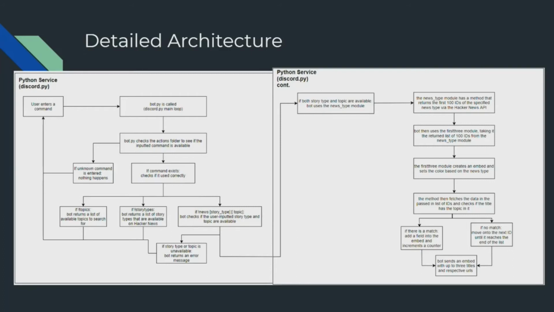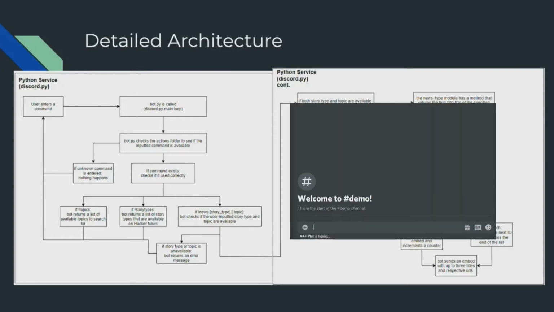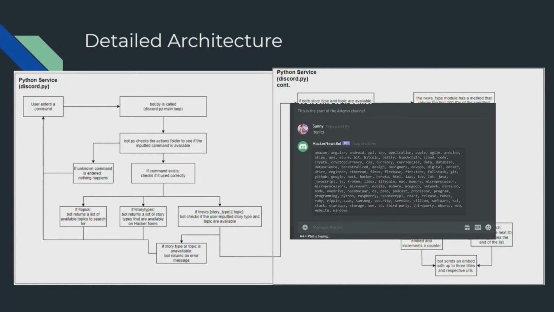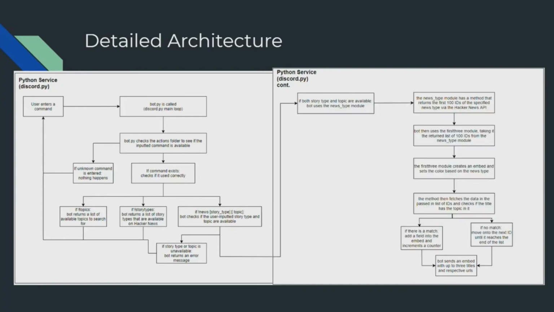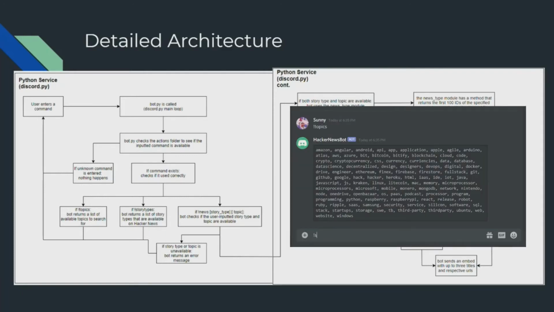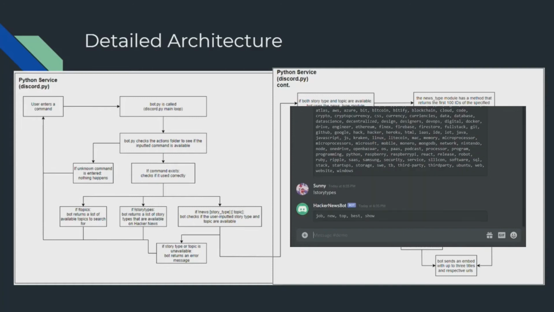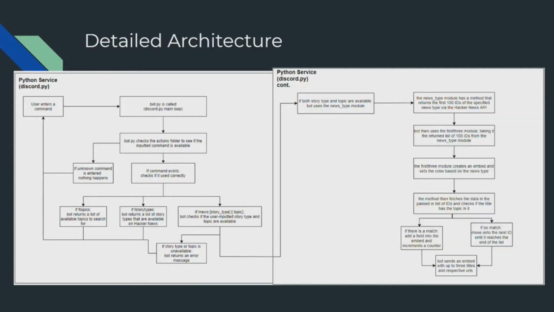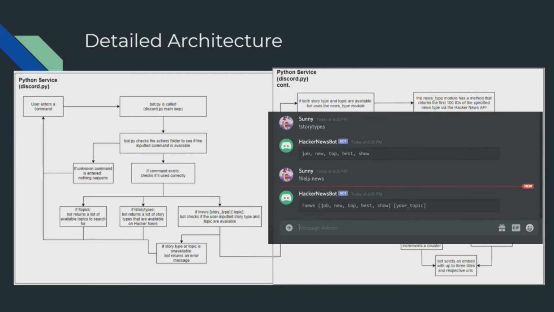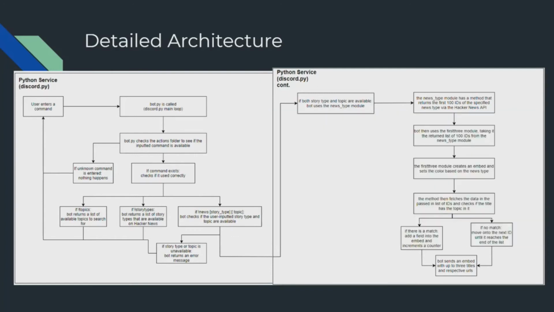We have a total of 3 commands, and the first one is !topics. It returns a list of available topics to search for. Then we have !storytypes, and it returns a list of story types that are available on Hacker News. And instead of running our main command, in our example, we will use the !help news command to show how the main command is used.